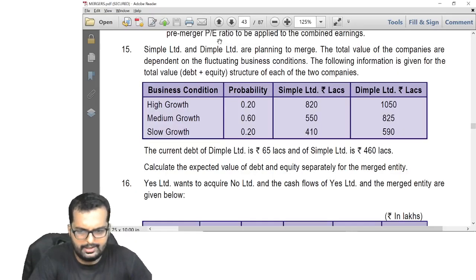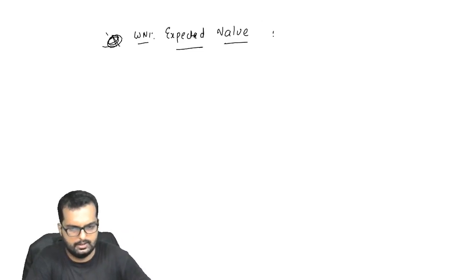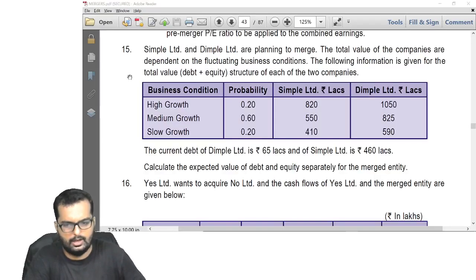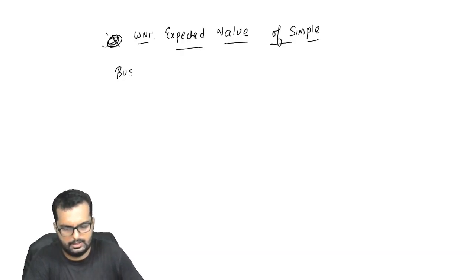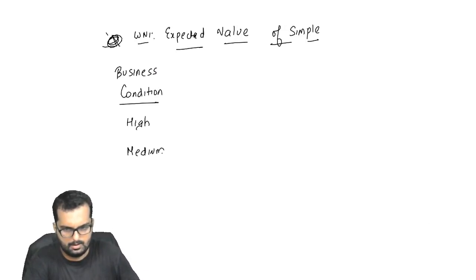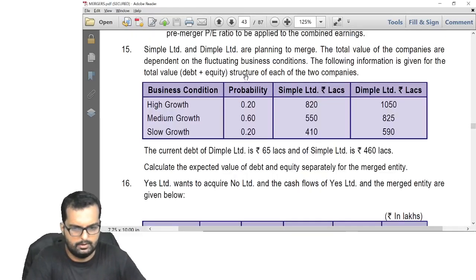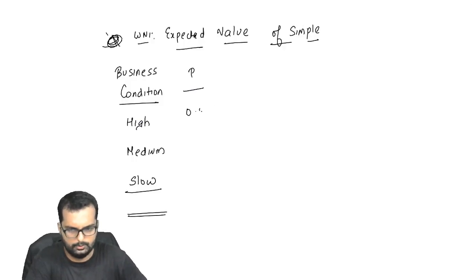For this expected value, I'll start with Simple. Fine. So I'll make a table: business condition, high, medium, slow. You have a probability given over here, that is 0.2, 0.6, 0.2.